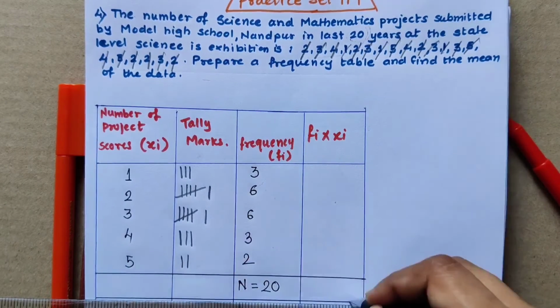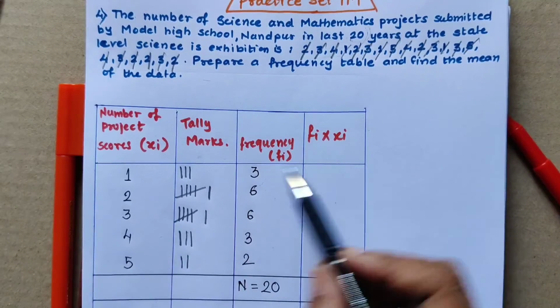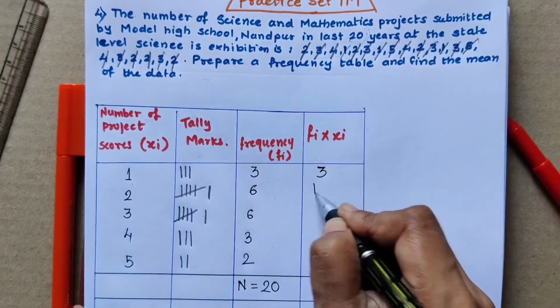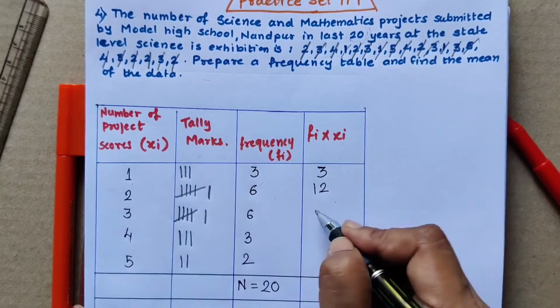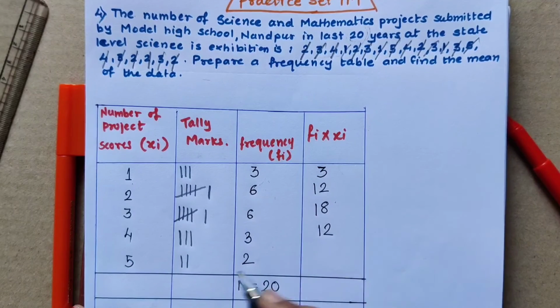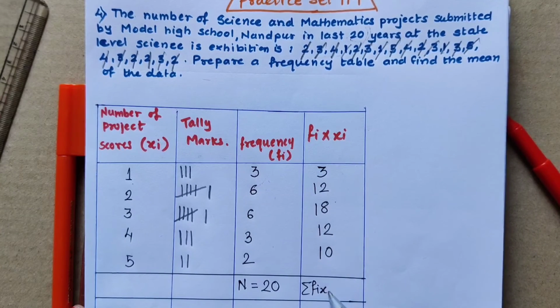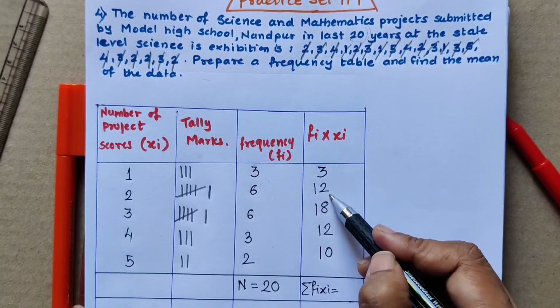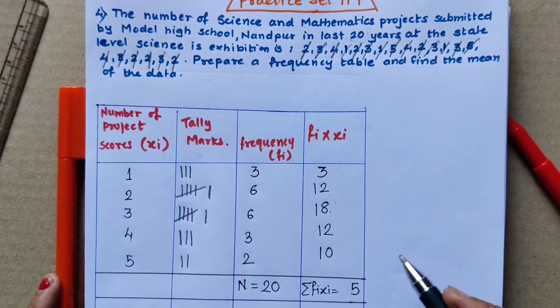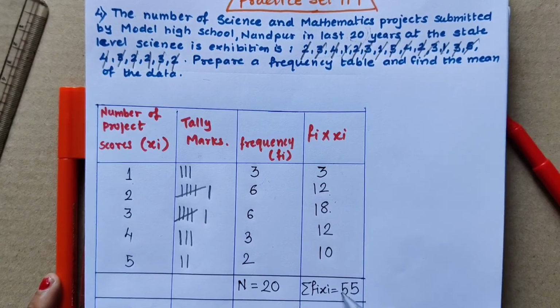Now let us find the products in the last column. 1 into 3 is 3. 2 into 6 is 12. 6 3s are 18. 3 4s are 12. And the last one, 2 5s are 10. Now find the summation fi xi, that means the total of the last column. 3 plus 12 is 15, plus 18 is 33, plus 12 is 45, plus 10 is 55. So in this way we have got 55.